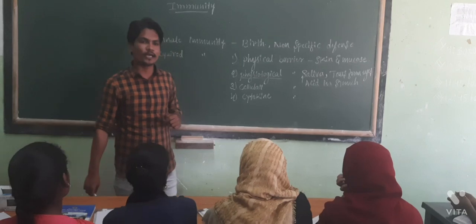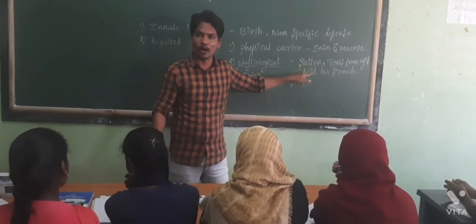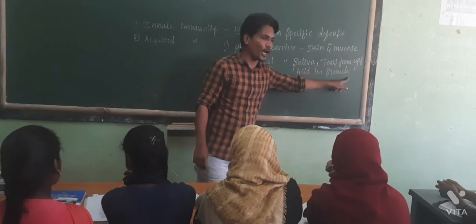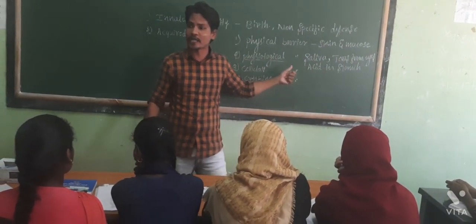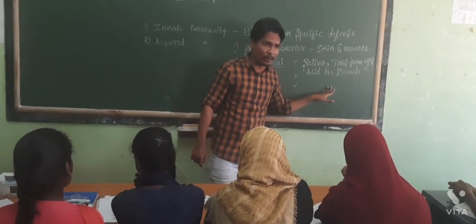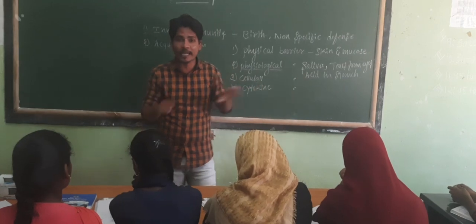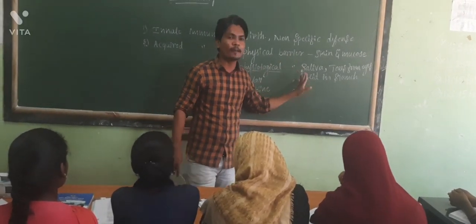These are called physiological barriers: saliva in the mouth, tears from the eyes and acid in the stomach. If microorganisms come to the mouth, eyes or stomach, they will be prevented and destroyed. That is called the physiological barrier.